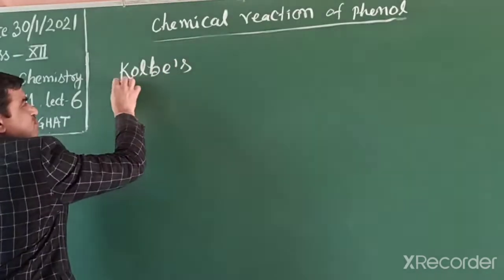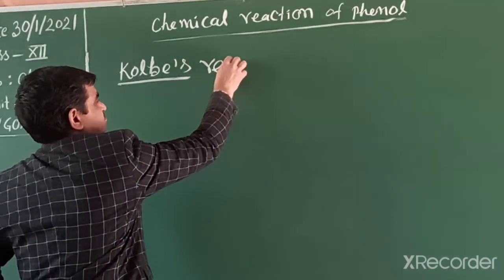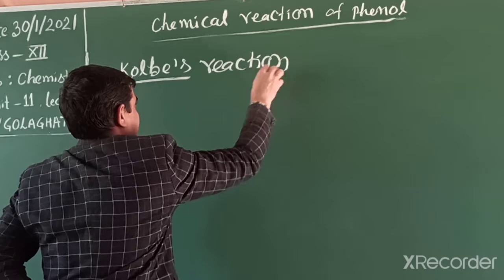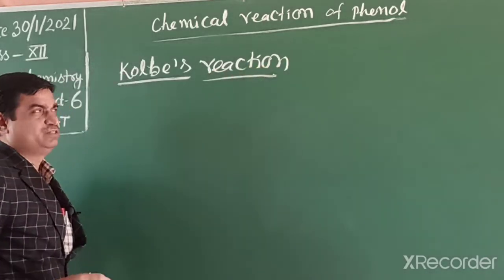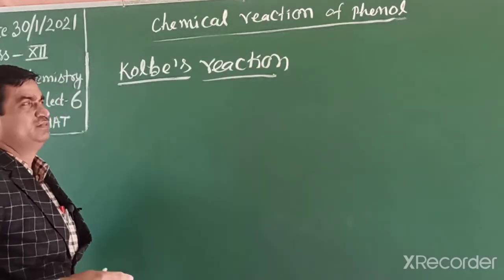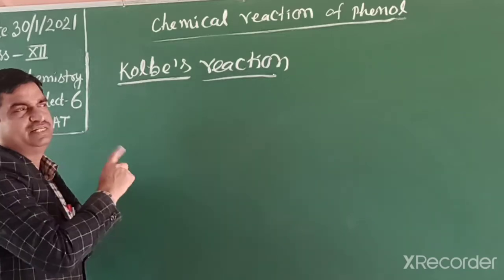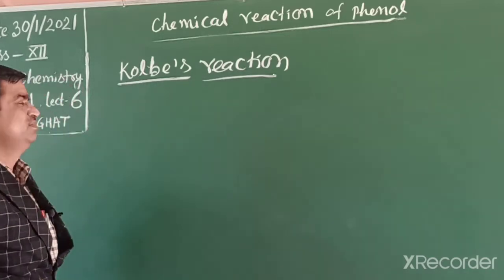Kolbe's reaction. Students, in your syllabus you know there are name reactions. You have to explain that name reaction with an example.